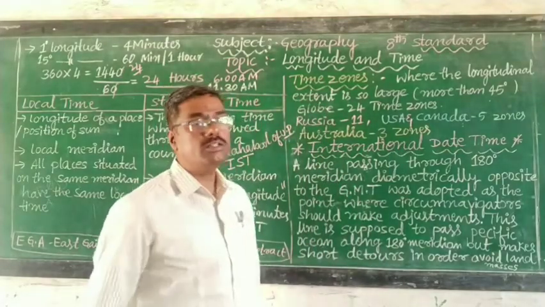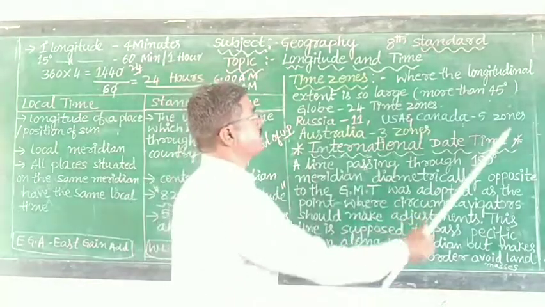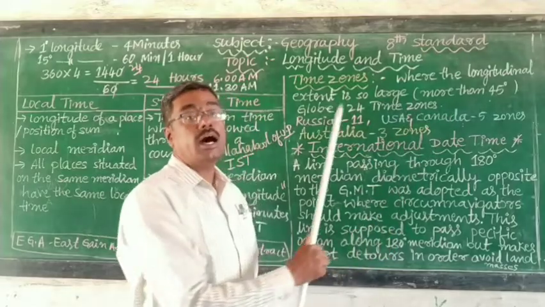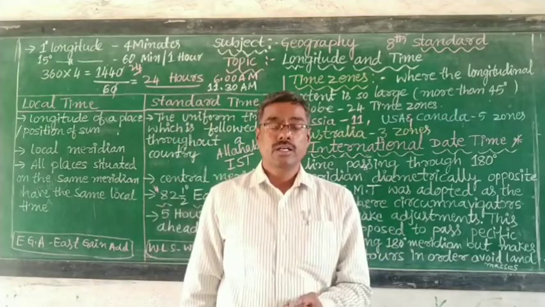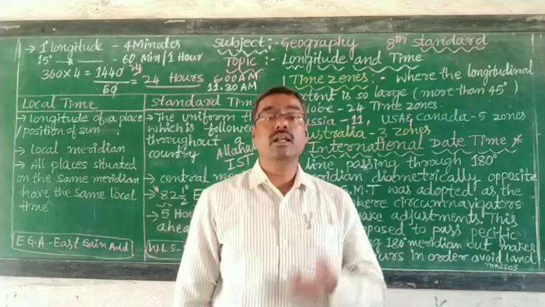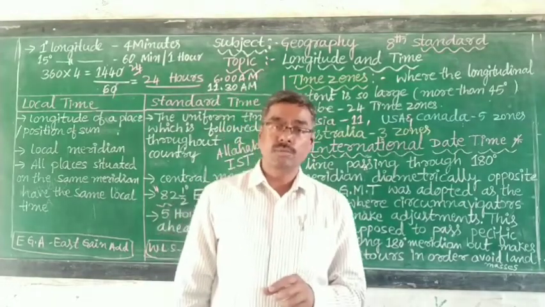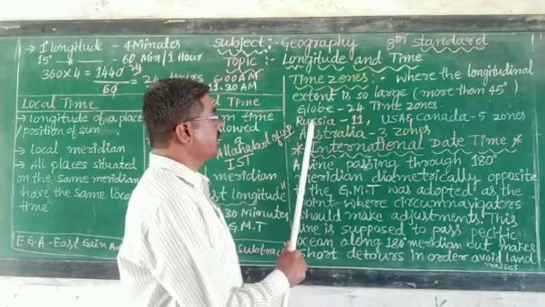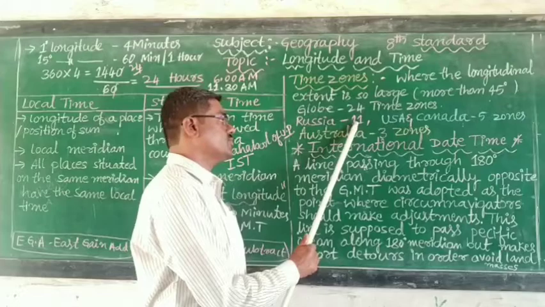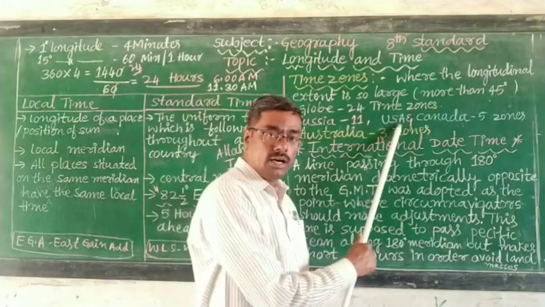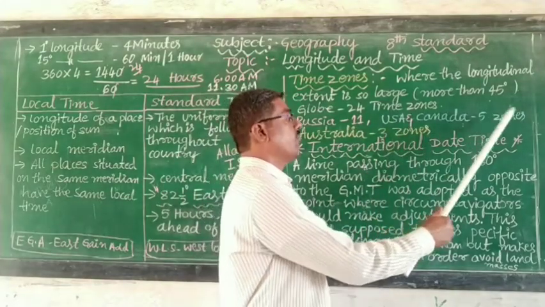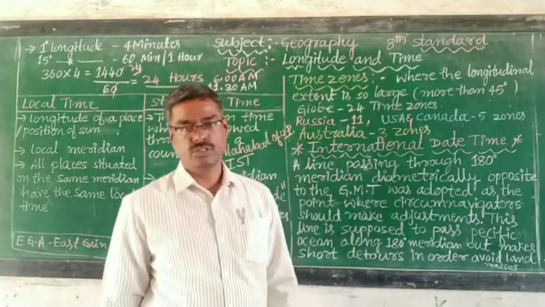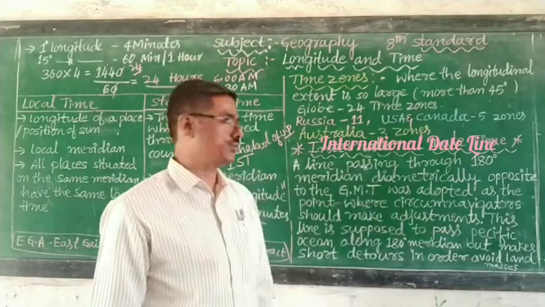Large countries like Russia, United States of America, Canada and Australia have vast longitudinal extent. Therefore, they have different time zones. Look at this: Russia has 11 time zones, United States of America and Canada have 5 zones, and Australia has 3 zones. So it is clear, these are called time zones.